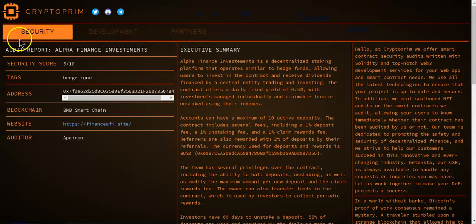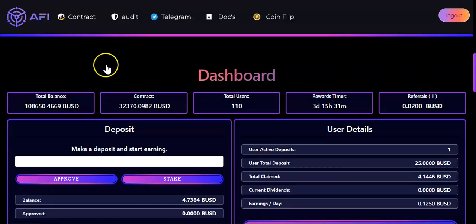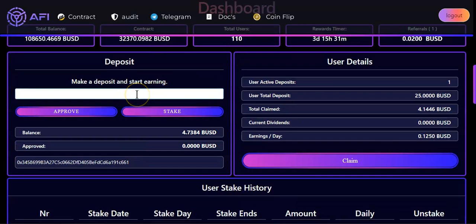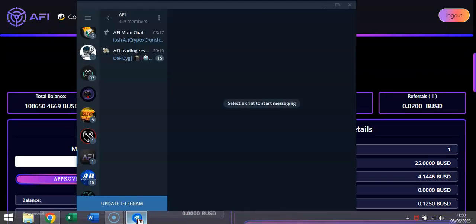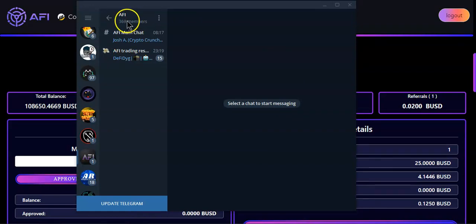Over here, we can see the audit summary and everything that the owner or the dev can do in regards to the smart contract. Afi Finance initially looks like an ROI DApp, but once you deposit your BUSD, the owner will have access to the funds, and then with those funds the owner will perform trades.